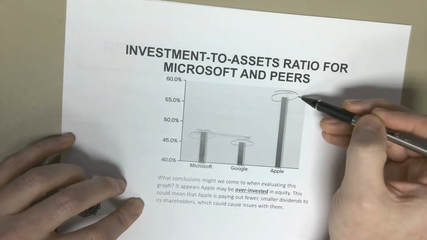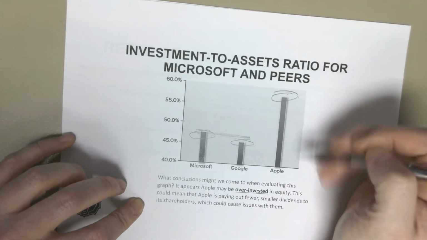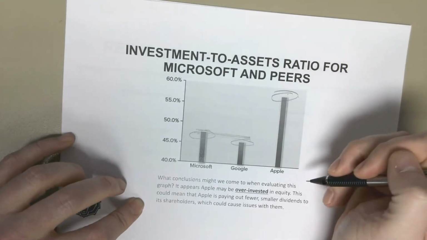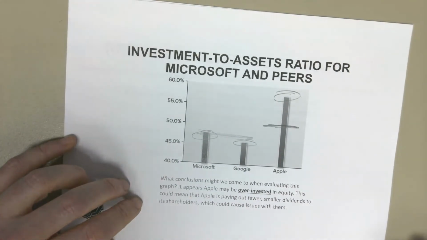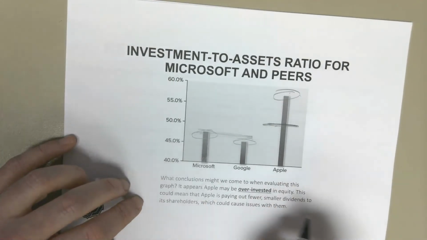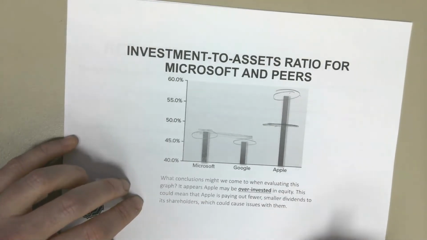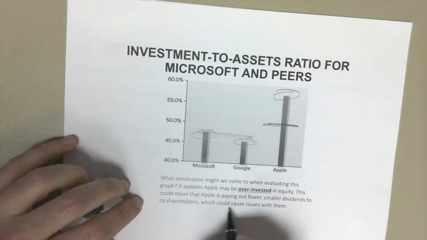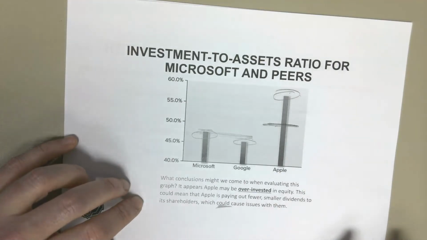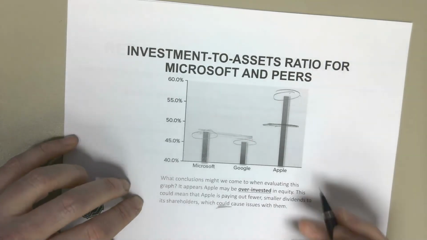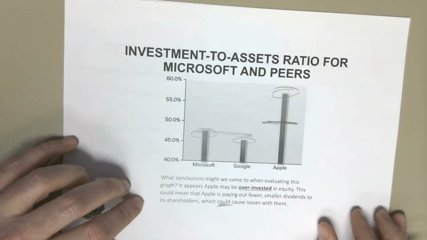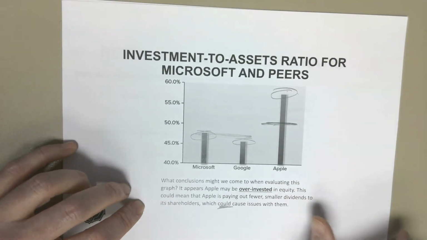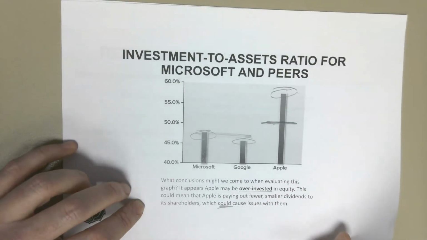So what happens, right, if some of these companies that Apple's invested in crash? Well, they lose a lot of these assets, right? They're going to lose a lot of investment assets because remember, they've got to make a fair value adjustment to that. Okay, so it could also mean that Apple's just paying out fewer or smaller dividends to shareholders, which could cause issues. It did cause issues. There was a billionaire who sued Apple several years ago because he ran this kind of analysis and noticed they're just not paying dividends. They've got plenty of money to pay us dividends. They should be paying more dividends.